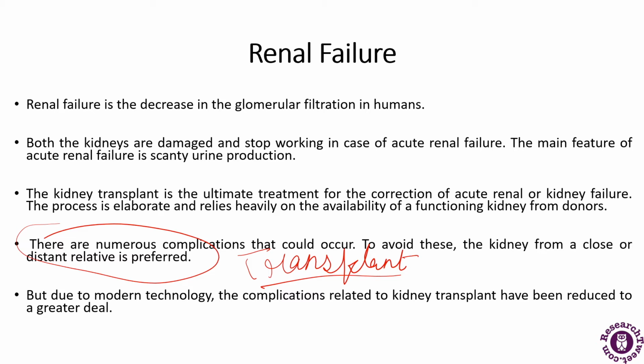Now, if I talk about the causes of renal failure, or the factors that might cause it, there can be some acute or chronic diseases, excessive dehydration, kidney trauma, and exposure to pollutants or excessive medicines. These are the causes of renal failure, and renal failure can be acute as well as chronic.